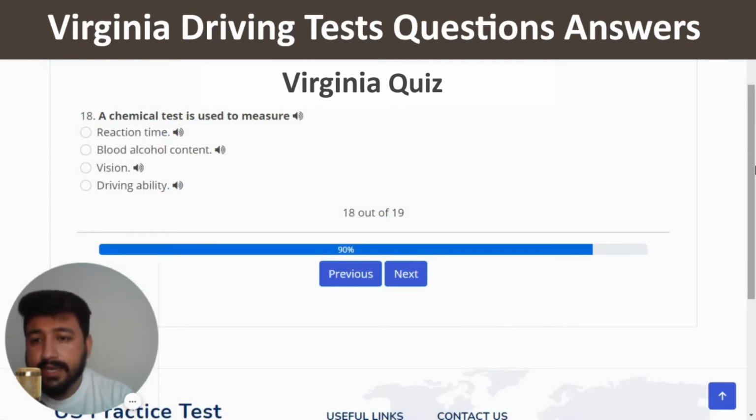Next. The second last question of quiz number 1 is a chemical test is used to measure. The right answer of this question is blood alcohol content. So I'm going to click on the second option.